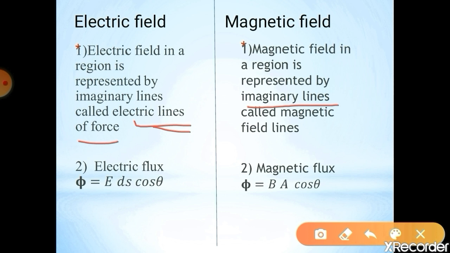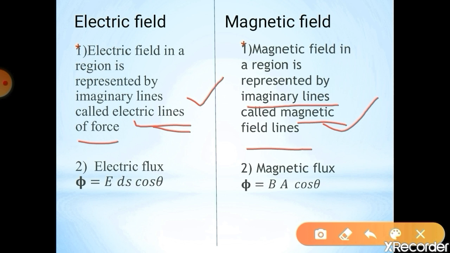The magnetic field in a region is represented by imaginary lines called magnetic field lines. Electric field is represented by electric field lines, and the magnetic field is represented by magnetic field lines.